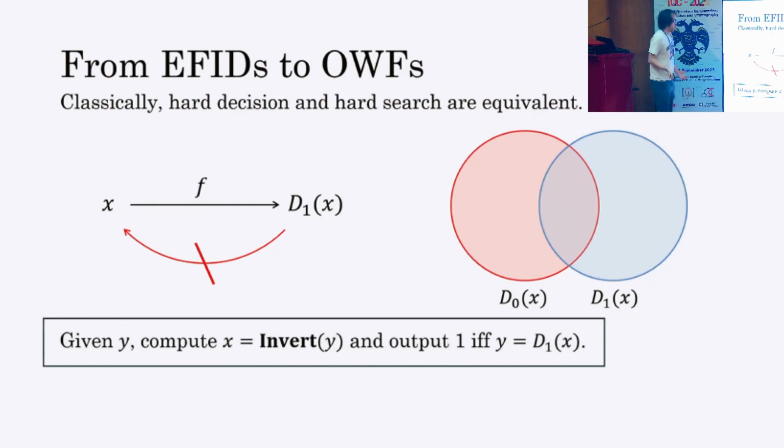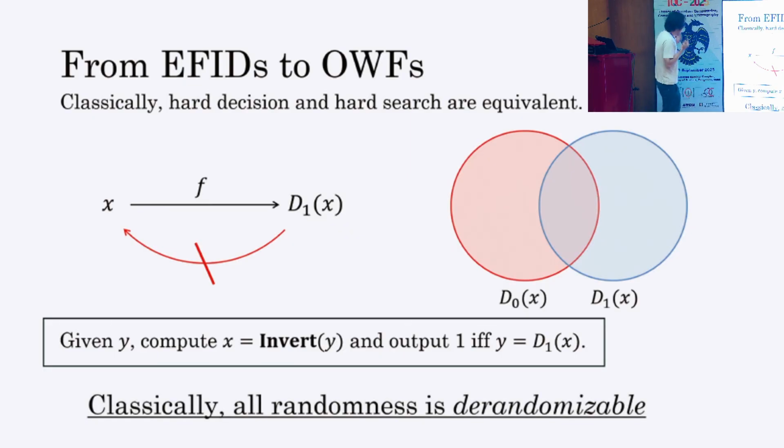Then, we can show that this is a one-way function, because if we can invert this function, then if y is given as a sample from D1, you should be able to find the corresponding X. But if that y comes from the distribution D0, then there shouldn't exist a corresponding X with high probability, so you can distinguish D0 and D1. Here, it is very important that we can de-randomize the samplers for distributions D0 and D1 by explicitly treating X as an input. And this is why this connection is possible in classical cryptography.